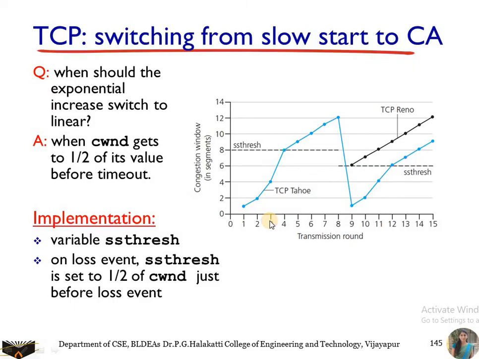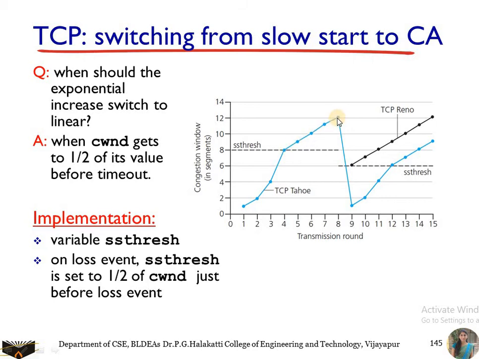So, TCP switching from slow start to congestion avoidance. The same thing we can indicate here. When should the exponential increase switch to linear? So here you have the exponential. Initially we are at 1, next 2, next 4, next 8. It has reached the threshold value. As soon as it reaches the threshold value, you are going to increase it linearly. From exponential you come to a linear value: 8, 9, 10, 11, 12.